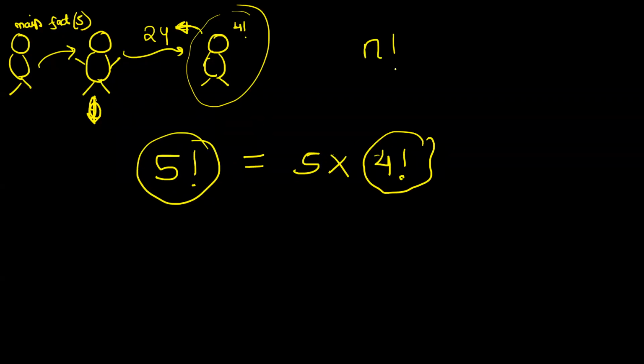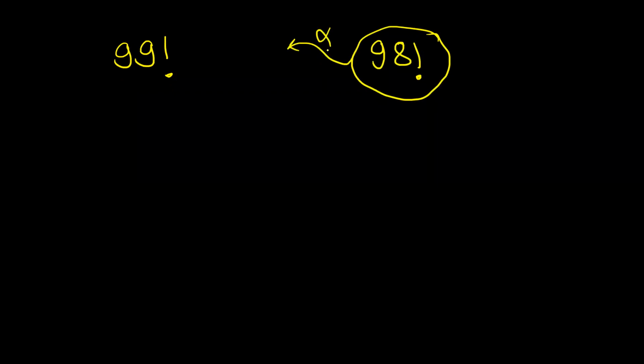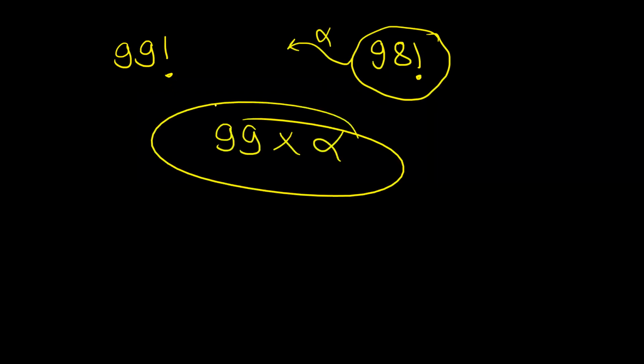So what am I doing? When I want to find n factorial, let's say somebody asks me, hey Adarsh, can you tell me what is 99 factorial? I will say, boss, the problem that you have given me is very, very complex. But let me break it down into a simpler sub problem. If you give me the answer of the smaller sub problem, 98 factorial, let us say he gives the answer as alpha, I will multiply 99 with alpha and I will get the answer to my bigger problem. So is it not an example of divide and conquer?